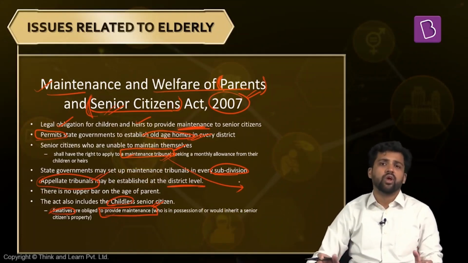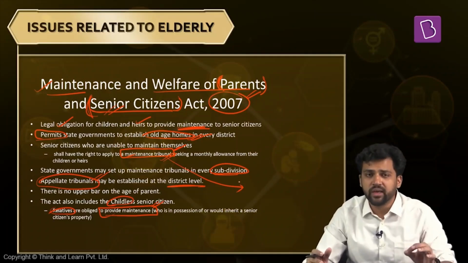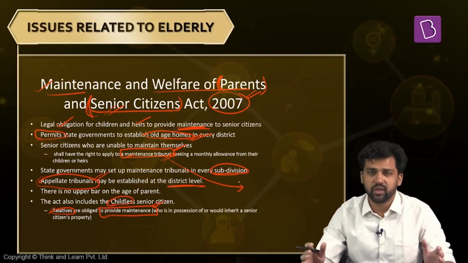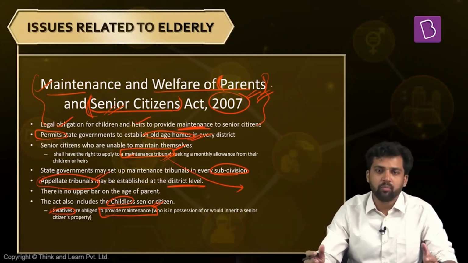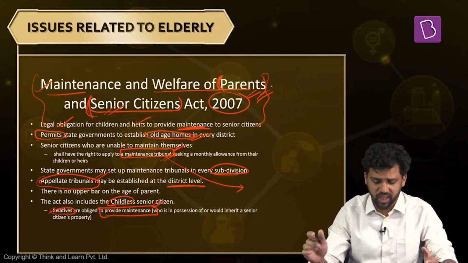So these are some provisions. The key thing you should note here is it is the duty of the children and the heirs to take care of their parents or the senior citizens, and it is a legal obligation. As per the law, it becomes a mandatory obligation. Okay. So keep this in mind, and the state can create old age homes, but the state has to institutionalize maintenance tribunals as well as appellate tribunals.